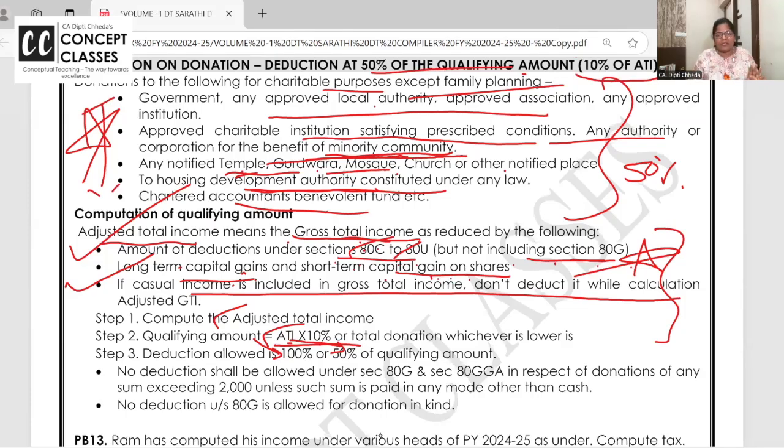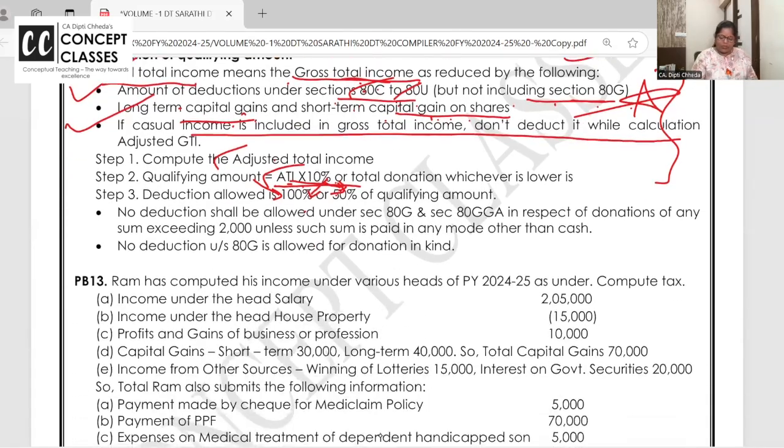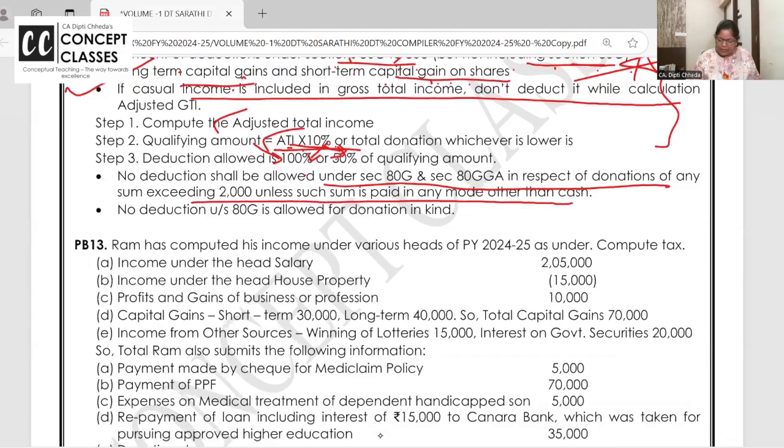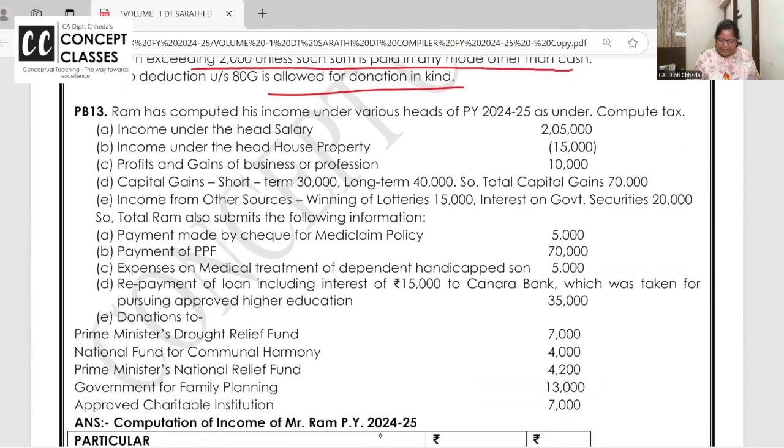Don't remove casual income. 10% of adjusted total income is the qualifying amount, 100% of it is allowed here, 50% is allowed here. Okay, right. No deduction is allowed if a sum above 2000 is made in kind or in cash. Okay? In kind, you don't get deduction at all.